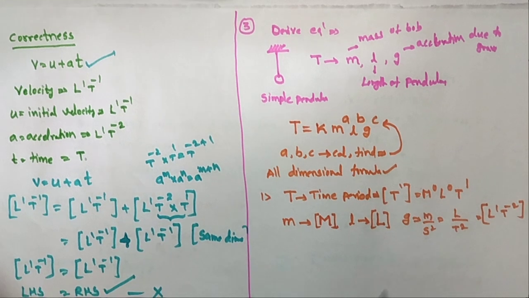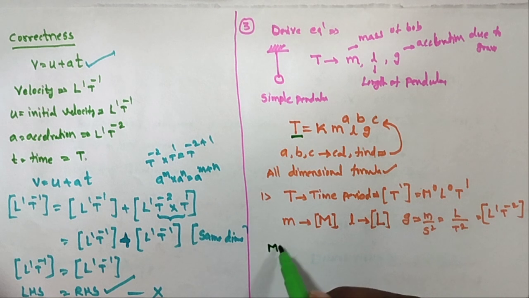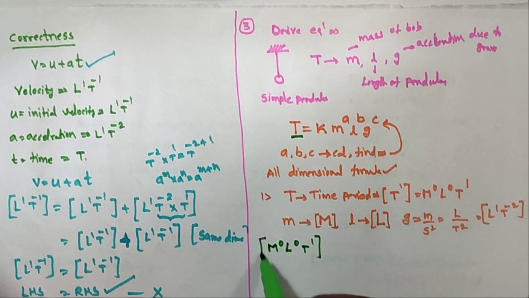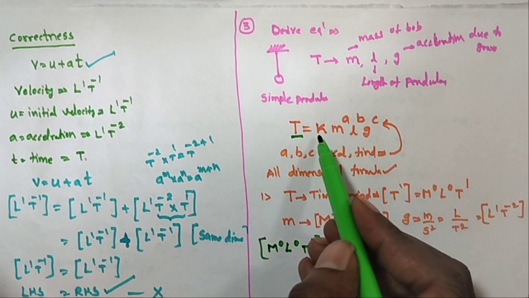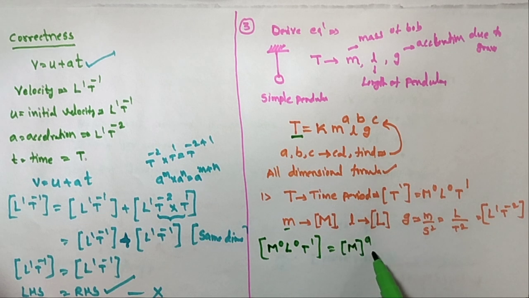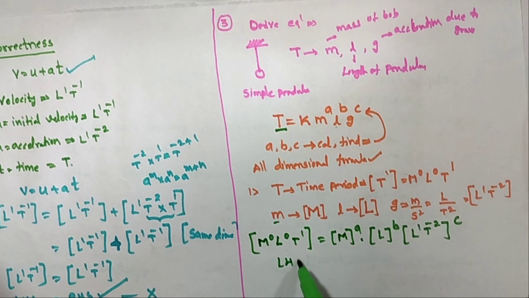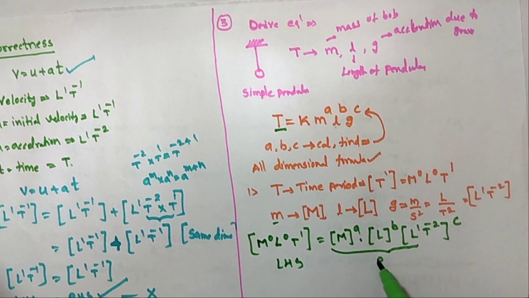So here I will write the LHS first. T is the LHS, that is m power 0, L power 0, T power 1, is equal to k, a dimensionless constant, then the dimensional formula of the mass, capital M whole power a, and L power b, the L dimensional formula, and the G dimensional formula, L1 T power minus 2, whole power c. This is the LHS component, and this is all our RHS component.